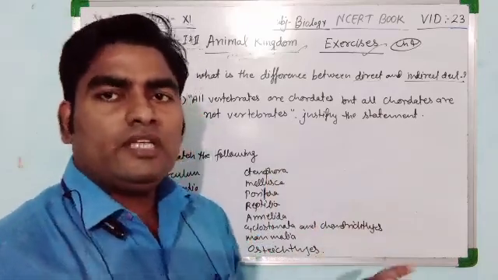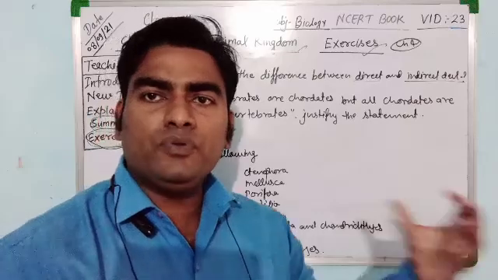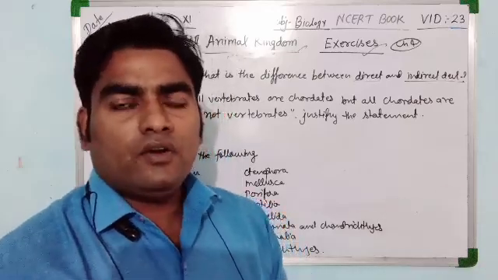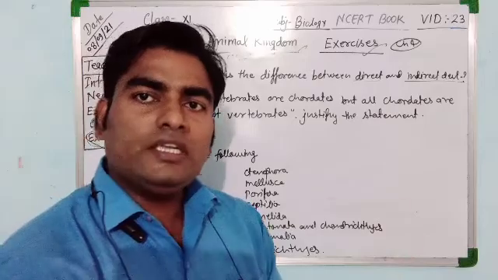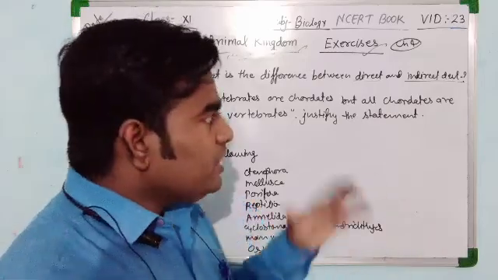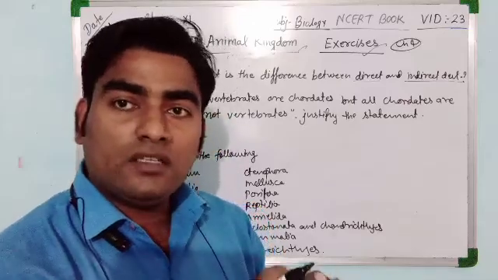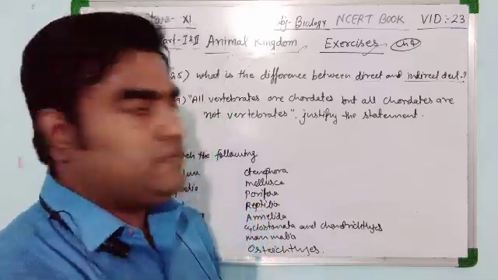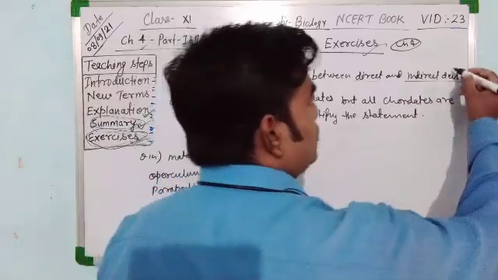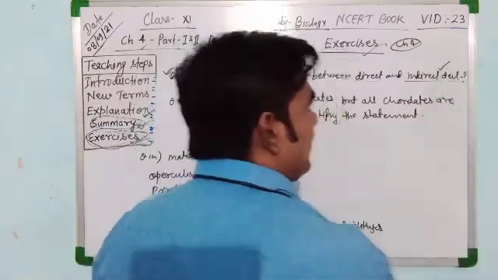If the organism is directly hatched and developed into an adult organism, this is known as direct development. And if the organism is not directly developed, they have some larval stage in their life cycle, so they are said to be indirect development.